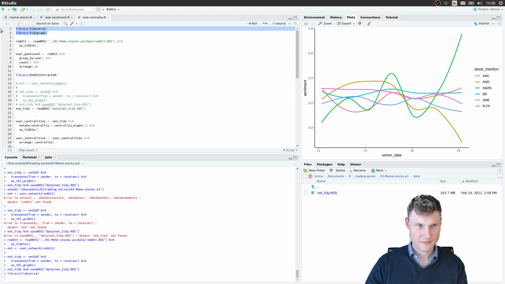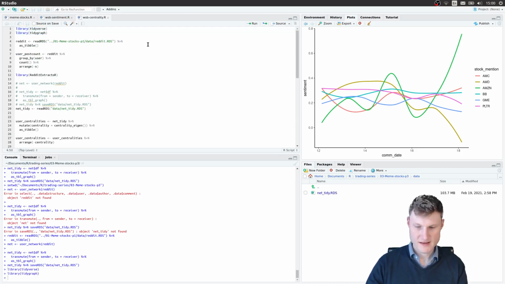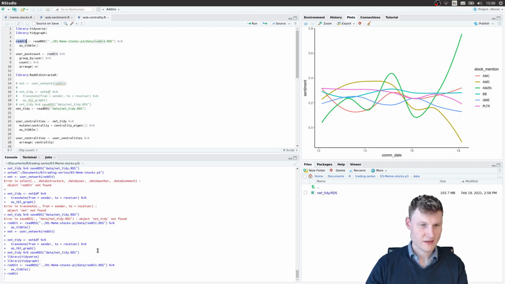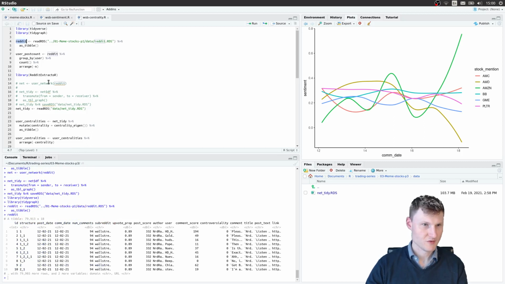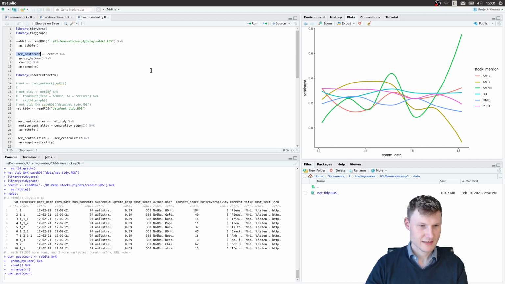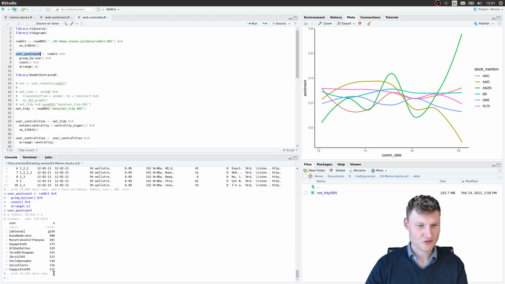And for this, again, let's load the data from Reddit. This is the raw data that we could download with Reddit extractor, to get the data automatically into R. We get 79,000 posts, and we can of course sort it by user and see which user posts the most.